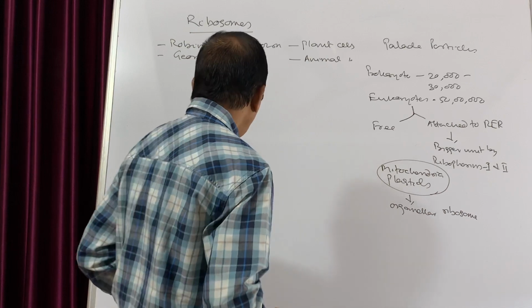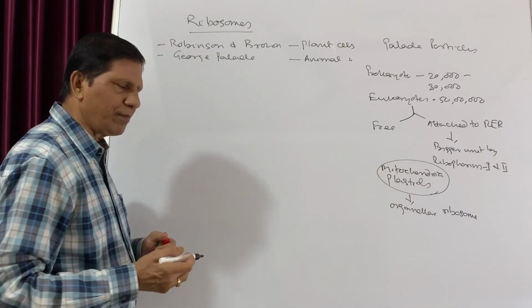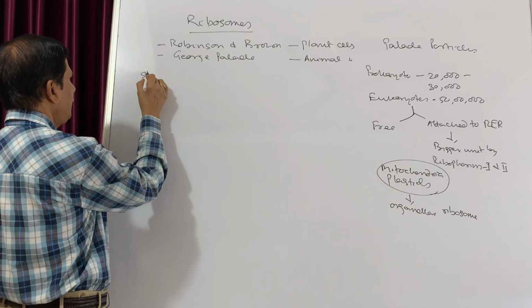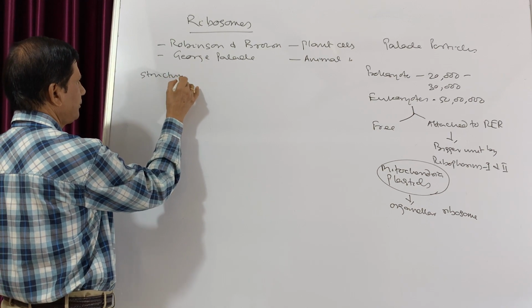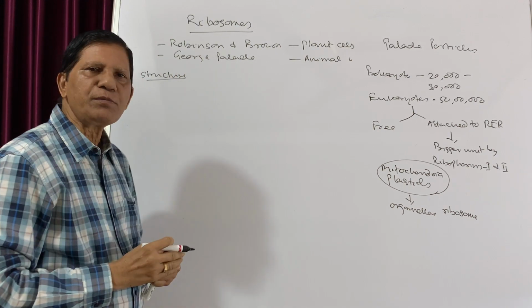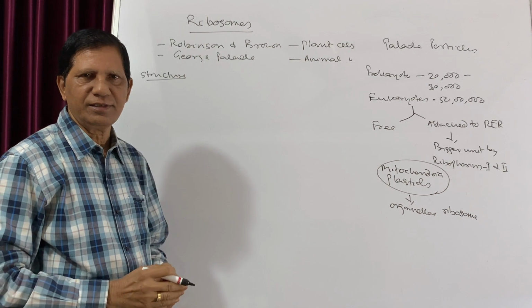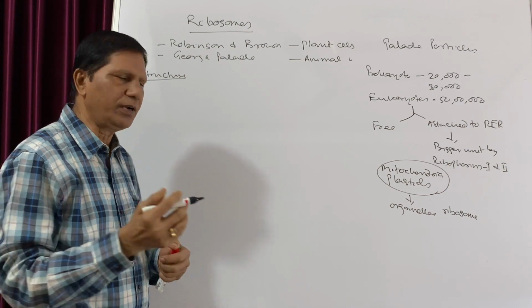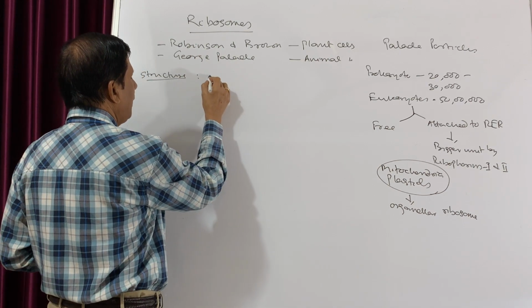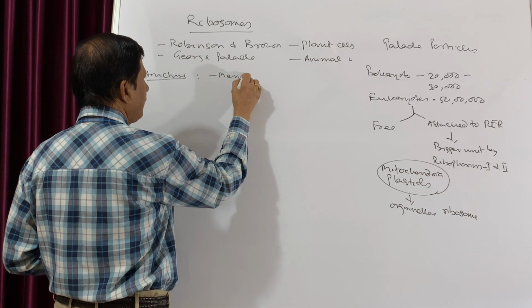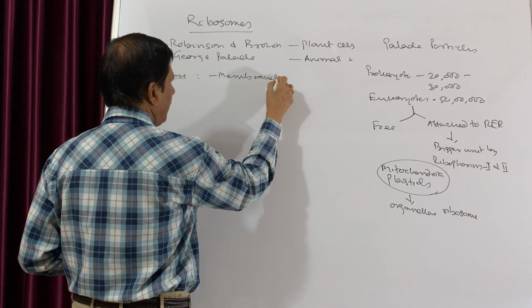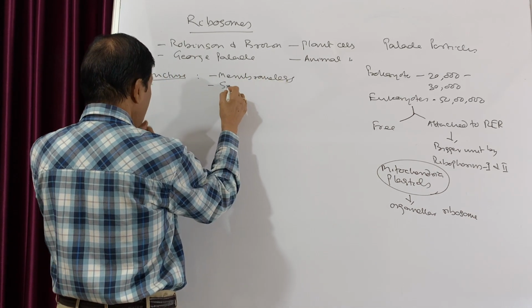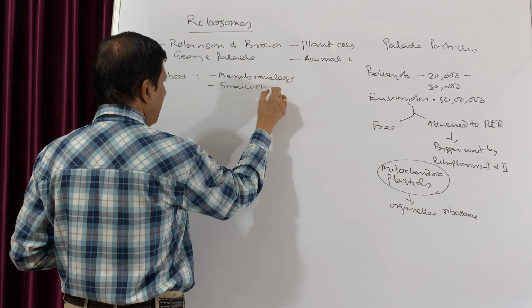Now, what about the structure of ribosomes? Ribosomes are usually membraneless. That means there is no membrane surrounding them. It is the smallest organelle.